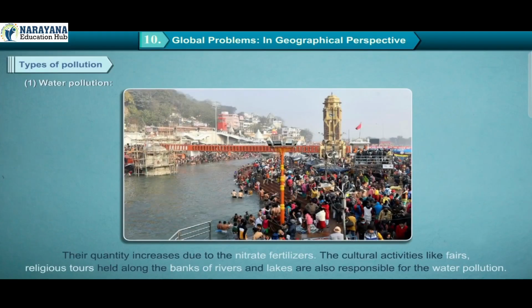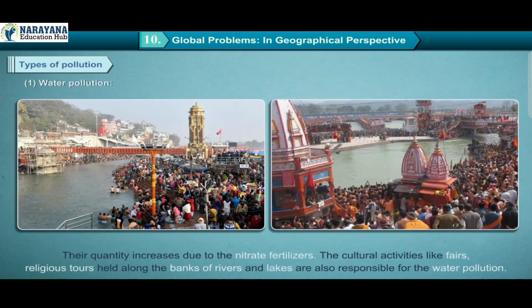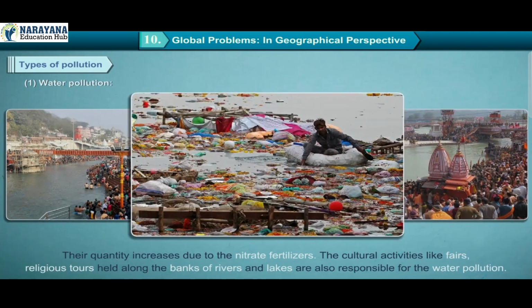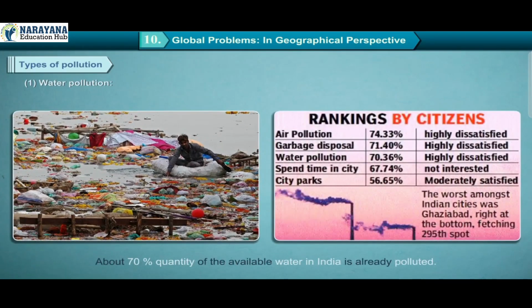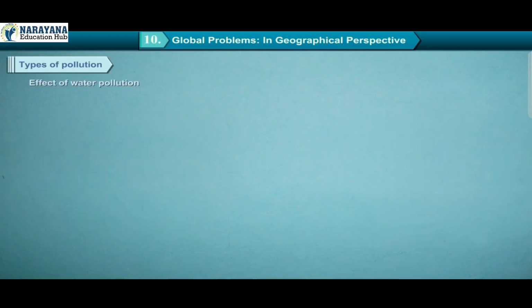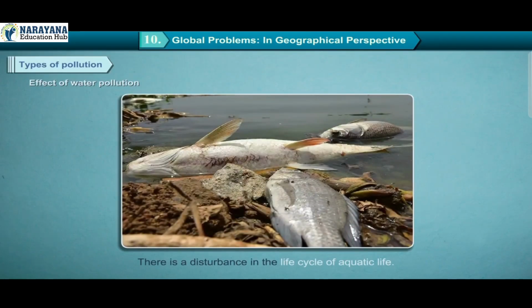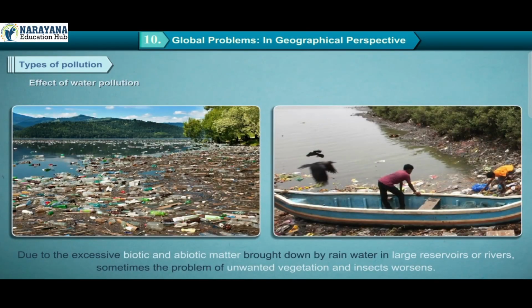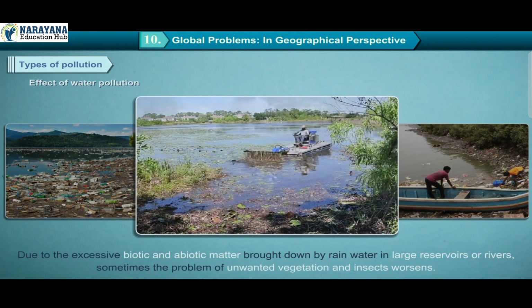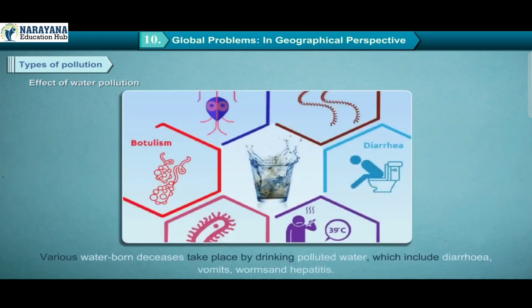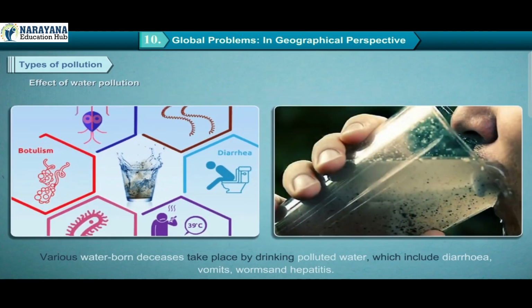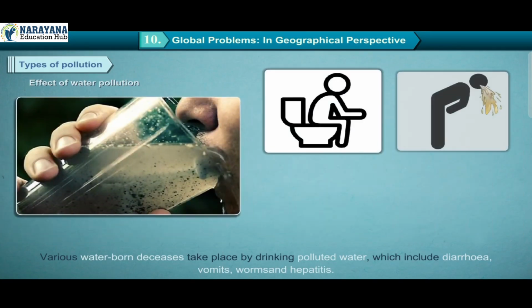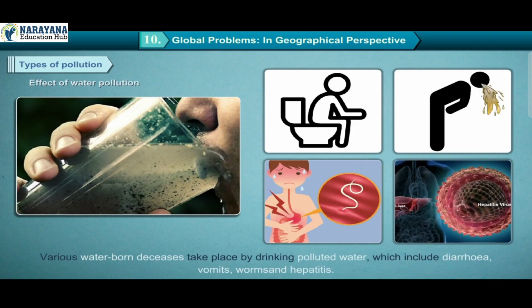The cultural activities like fairs and religious tours held along the banks of rivers and lakes are also responsible for water pollution. About 70% of the available water in India is already polluted. Effect of water pollution. There is a disturbance in the life cycle of aquatic life. Due to the excessive biotic and abiotic matter brought down by rainwater in large reservoirs or rivers, sometimes the problems of unwanted vegetation and insects worsen. Various waterborne diseases take place by drinking polluted water, which include diarrhea, vomiting, worms, and hepatitis.